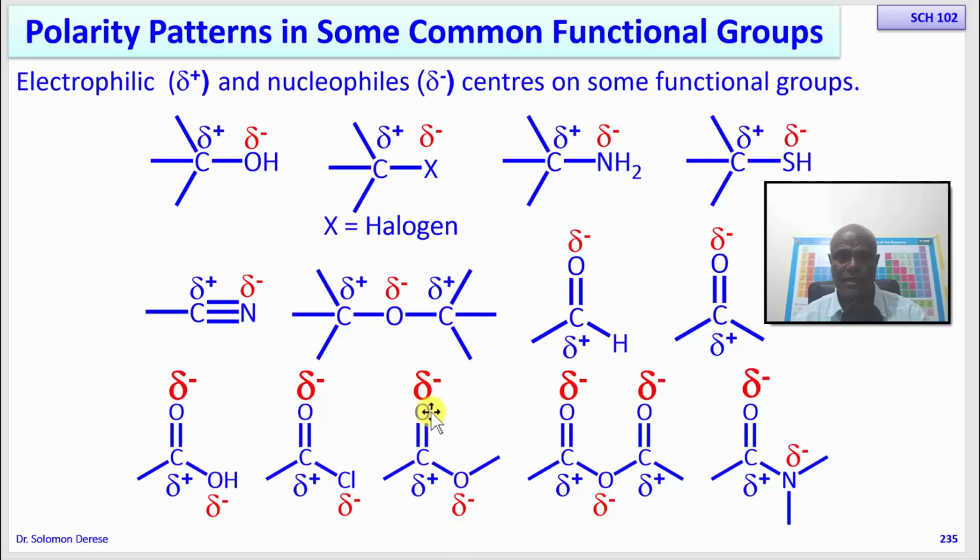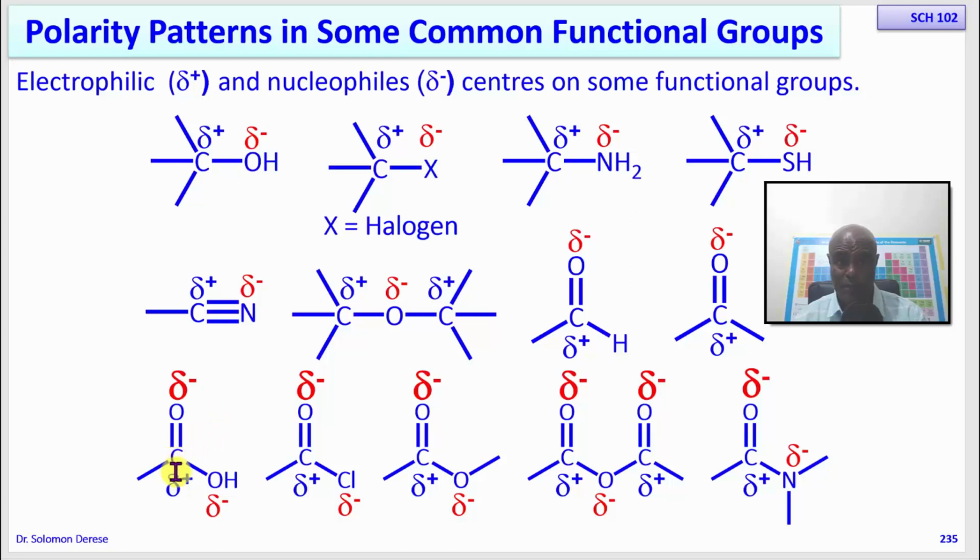So when you look at this ester, this part of the ester is from an alcohol, while this part of the ester is from the carboxylic acid. At the end of the day, there is a bond formed between this oxygen of an alcohol and this carbon of the carboxylic acid.